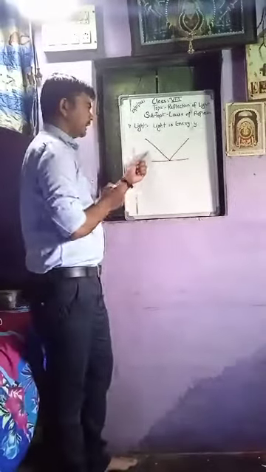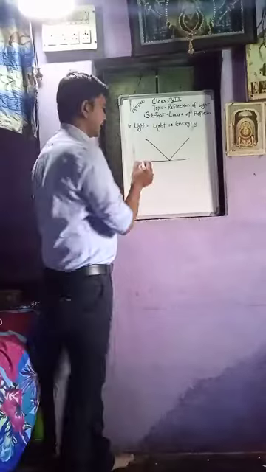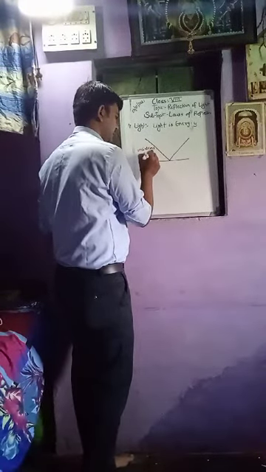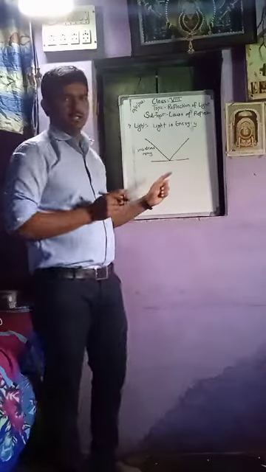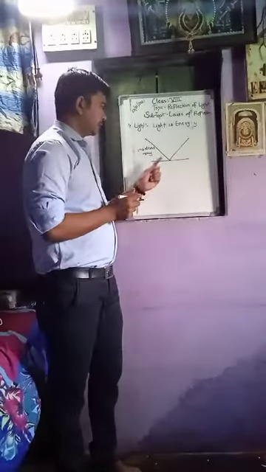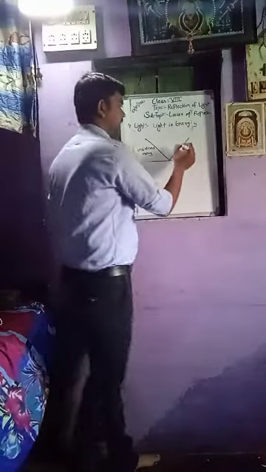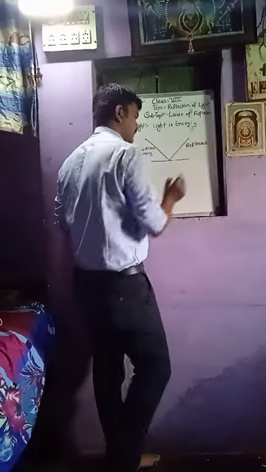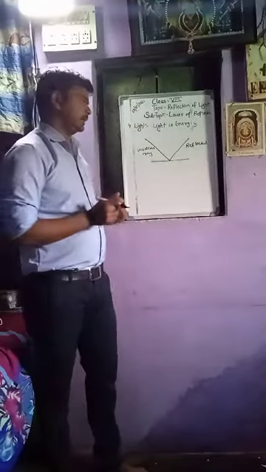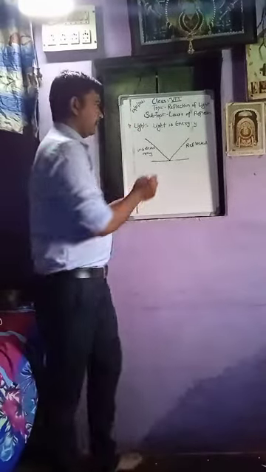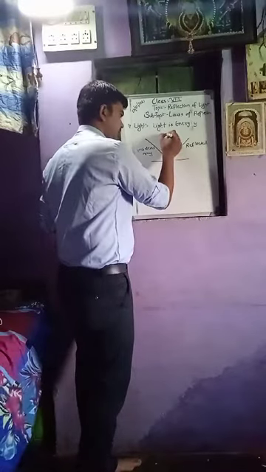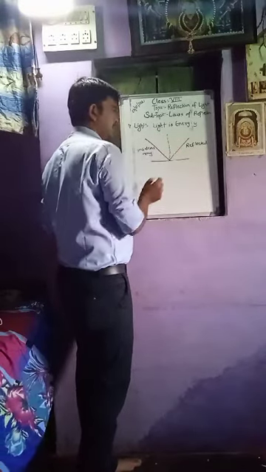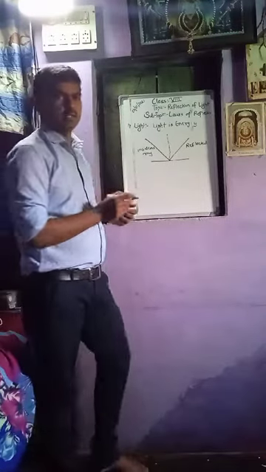The incoming line is known as the incident ray, and the outgoing light is known as the reflected ray. And when we draw a perpendicular to this plane, this is known as the normal line.